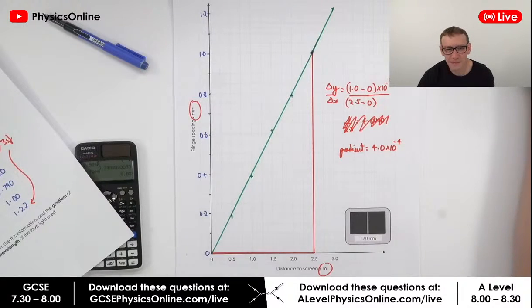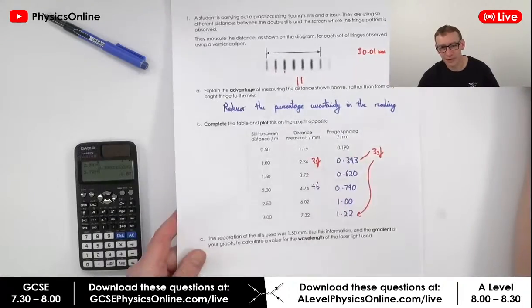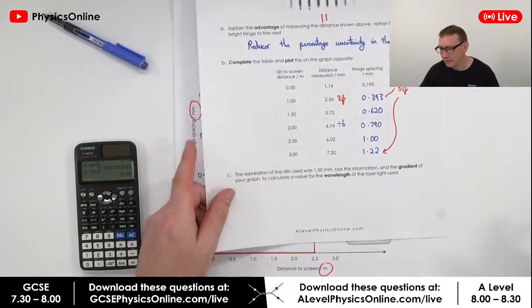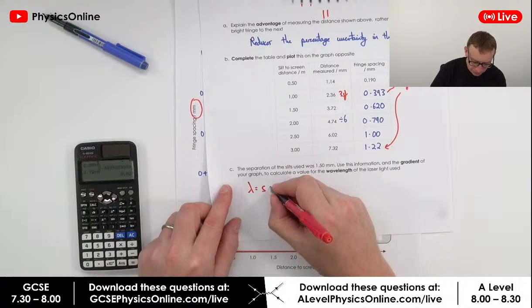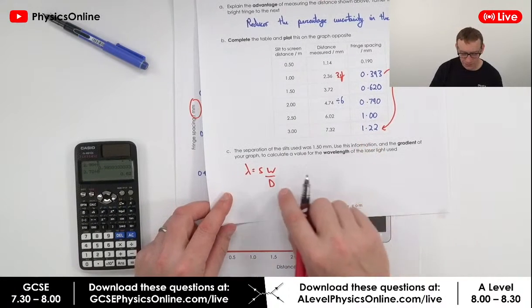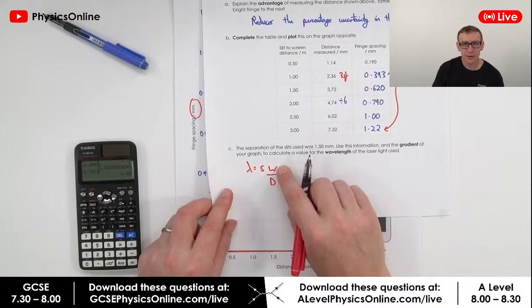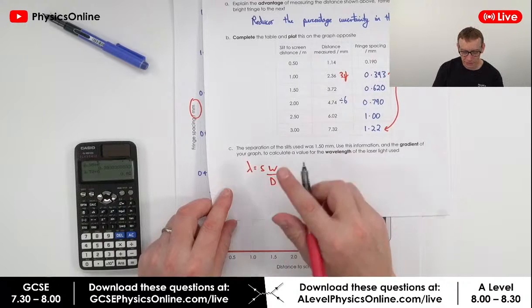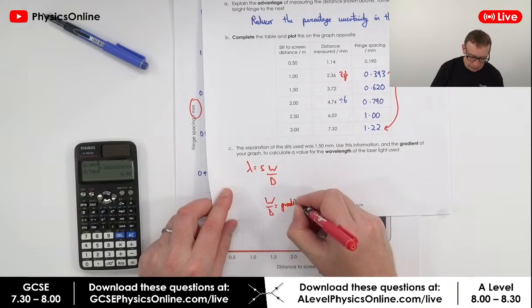Okay, so if we think about what we have with the double slit, we can say that the wavelength is equal to SW over D, or this thing here, the fringe spacing W divided by the distance to the screen D is equal to the gradient.